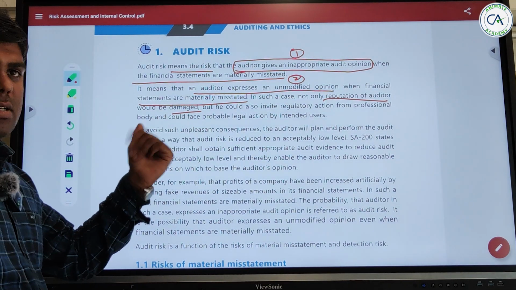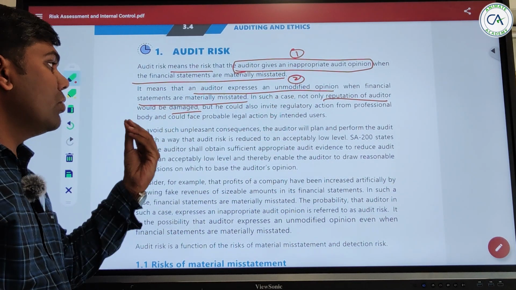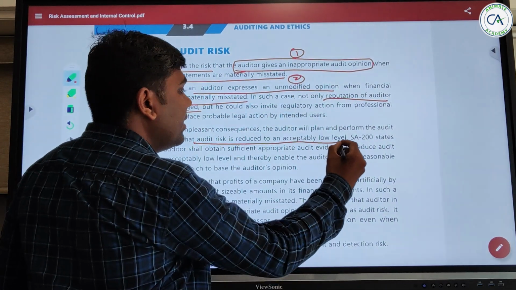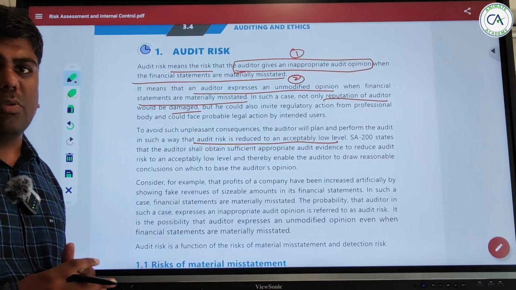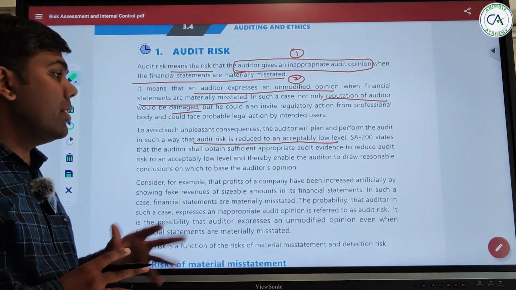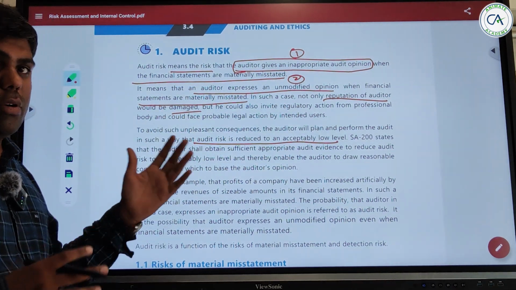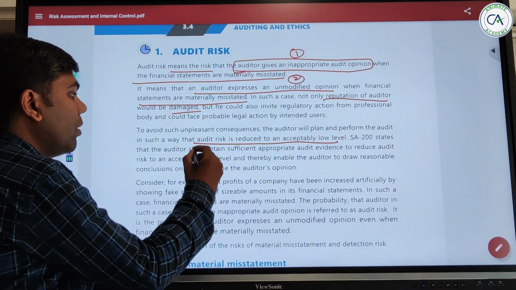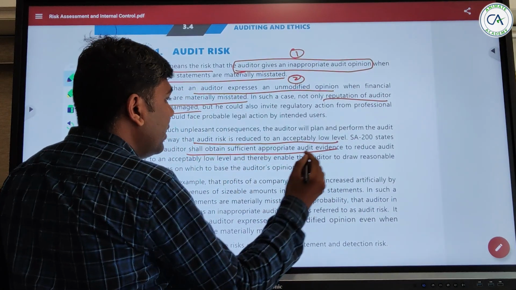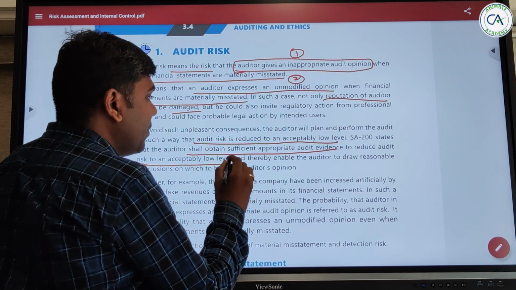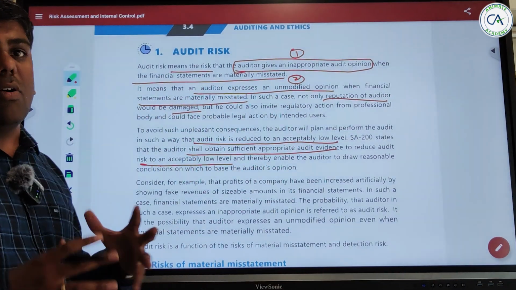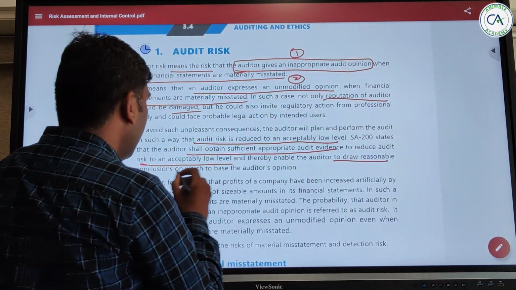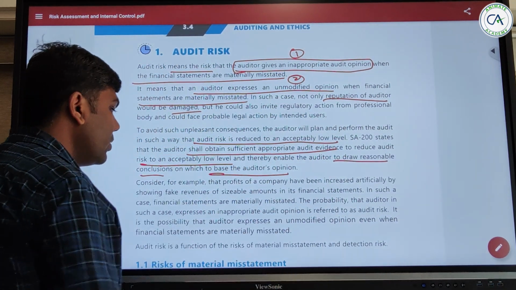So to avoid such unpleasant consequences, he should reduce audit risk to an acceptably low level. How he can reduce it by doing more procedures, we are going to see ahead in the chapter. SA 200 states that the auditor should obtain sufficient and appropriate audit evidence to reduce audit risk to an acceptably low level, and thereby it will enable the auditor to draw reasonable conclusions on which to base the auditor's opinion.